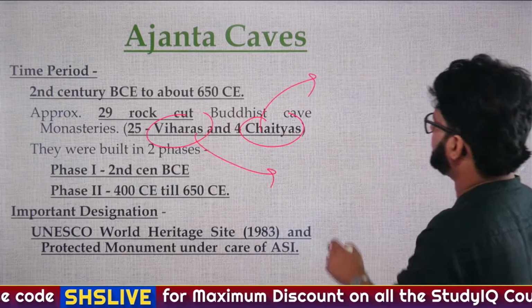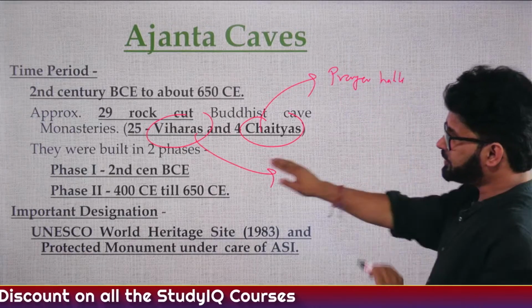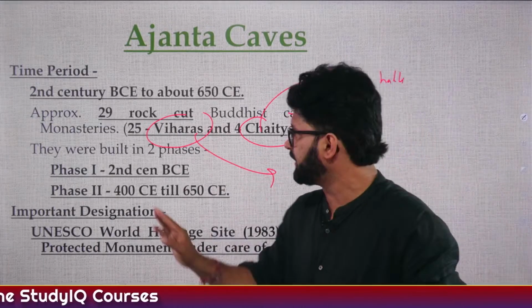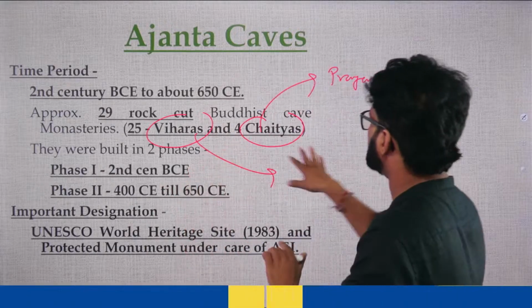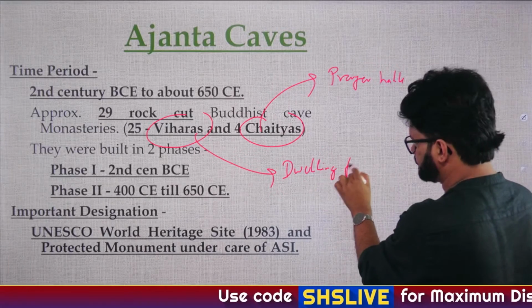Chaityas are prayer halls. And please pay attention here. This is a very tricky question which we are discussing here. It has been asked multiple times by UPSC. Viharas are the dwelling place where they used to reside, the dwelling place of the monks.